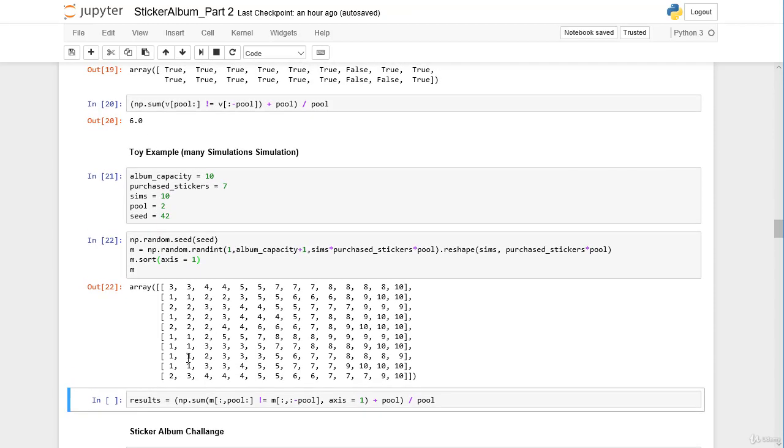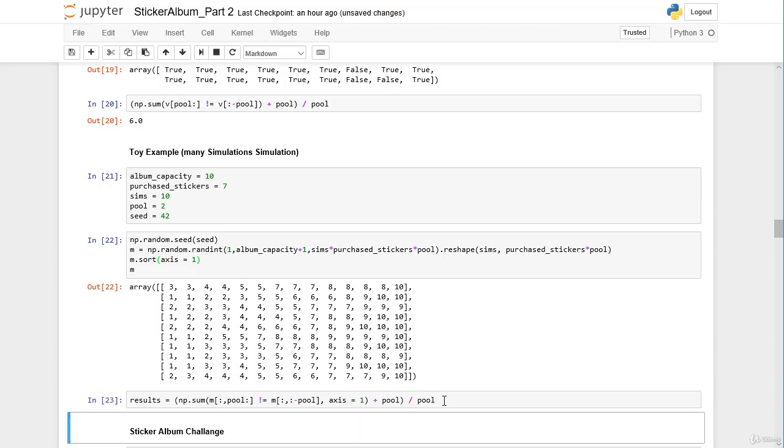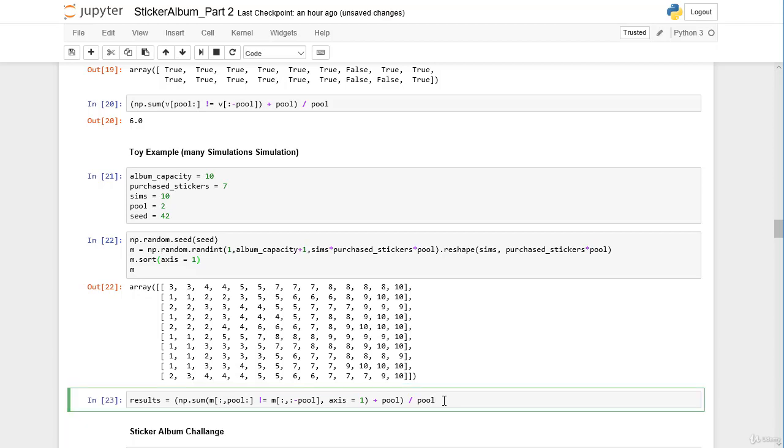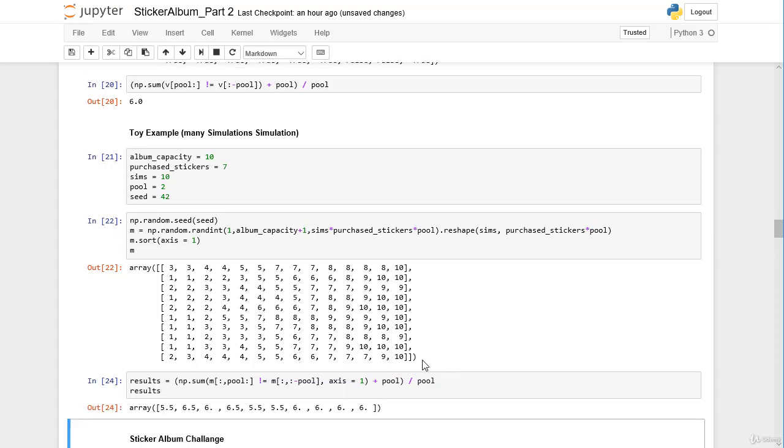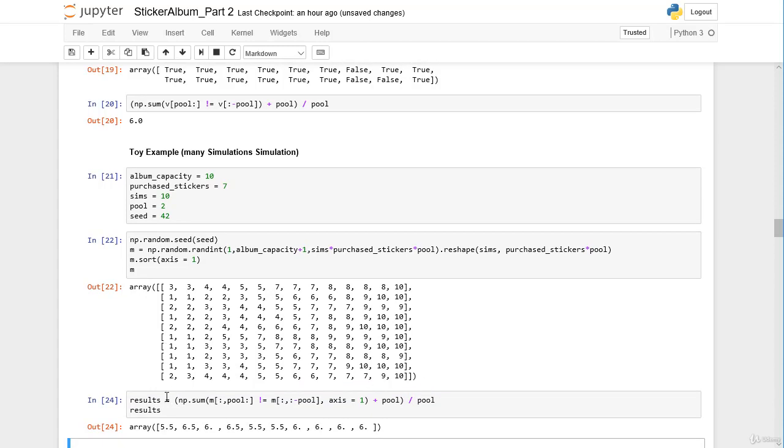And then again we can calculate the amount of stickers that each member of the pool can on average paste into its album. So let's check results. In the first simulation, everybody can paste on average 5.5 stickers, in the second simulation 6.5, in the third simulation 6, and so on.